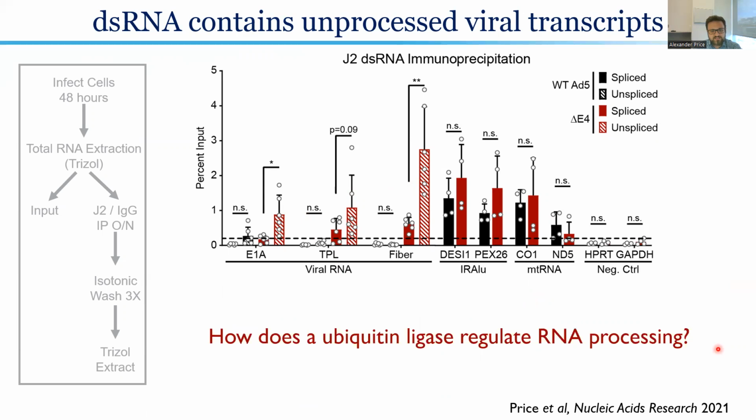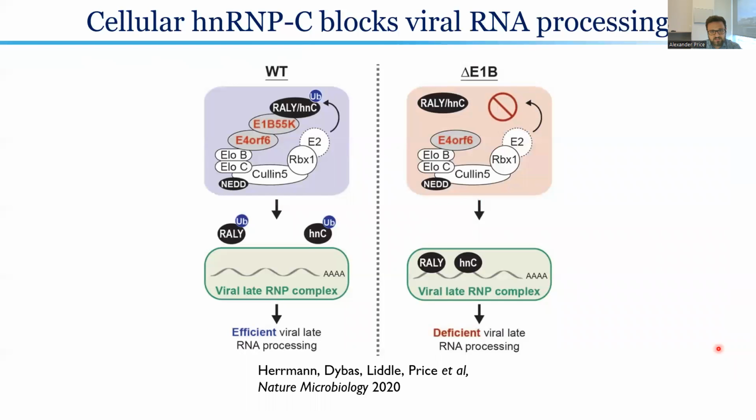Now we wanted to really ask, how does this ubiquitin ligase itself actually regulate RNA processing? This is really summarizing a huge amount of work spearheaded by an excellent graduate student that's no longer in our lab. But what we have found was that this ubiquitin ligase primarily modifies 2 different cellular RNA binding proteins, HNRNPC and its homolog Raleigh. When this ubiquitination event happens, these factors can no longer bind viral transcripts, and this allows for their efficient processing.